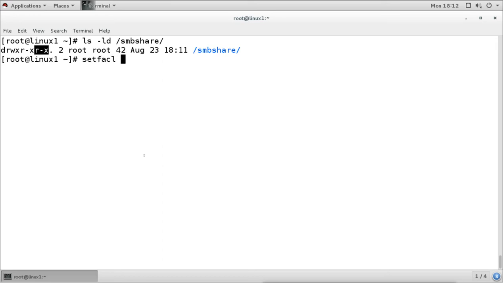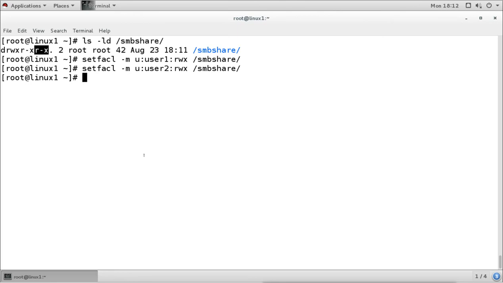Setfacl, or we can just give the other user, and everyone is able to create. I'm giving user-specific permissions, so I will give user 1 read, write, execute on this assembly share directory. Then I will give user 2 also read, write, execute for all the directories and all the files. We can use recursion, so that every file will also get the permission, if we want.